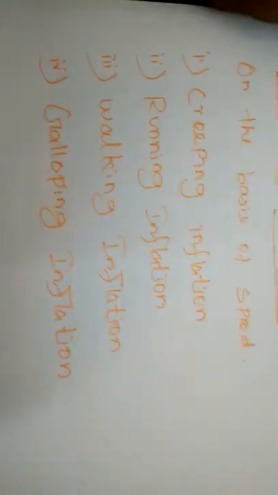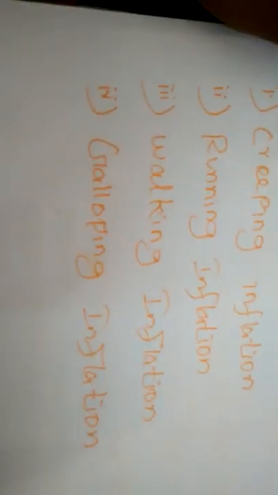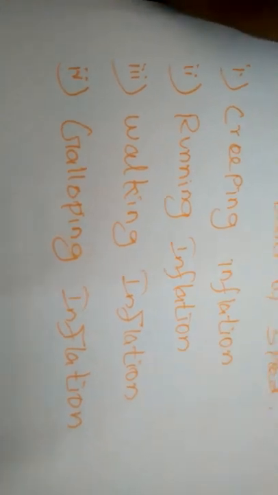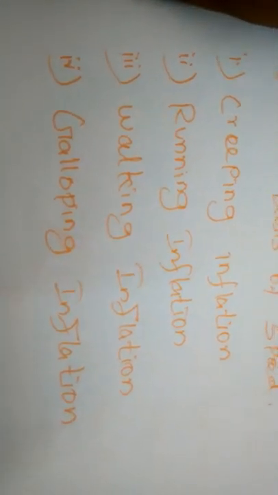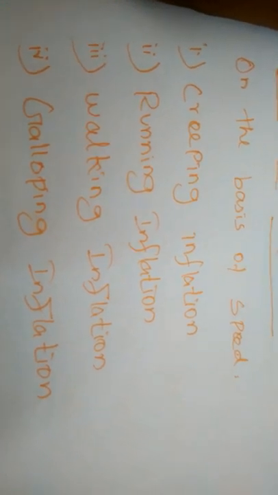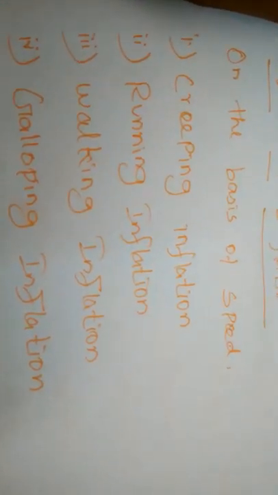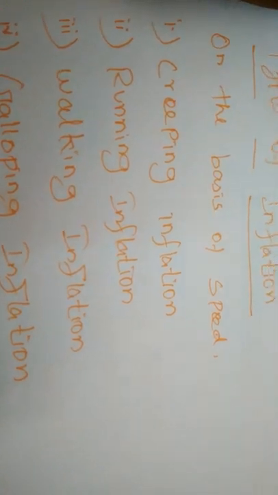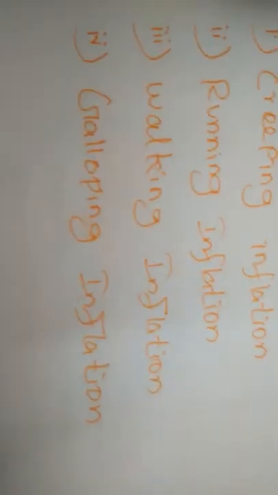Next, galloping inflation. Galloping inflation or hyperinflation points to unmanageably high inflation rates that run into 2 or 3 digits, that is, 20 percent to 100 percent.